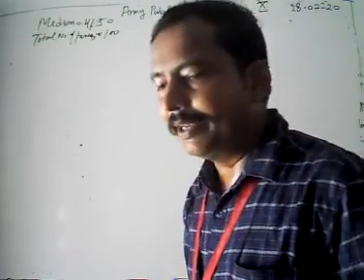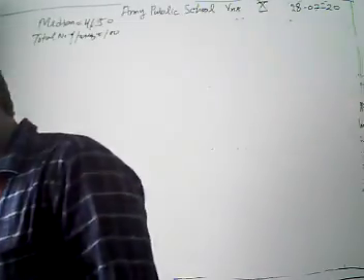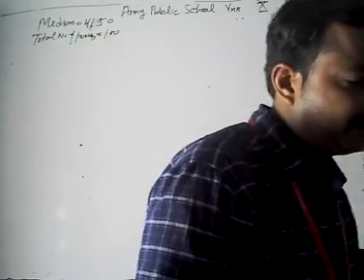Now we are given the median. What is our median? Median is 41.50. The total number of persons is also given there, 100. Then we have to find our missing frequencies.